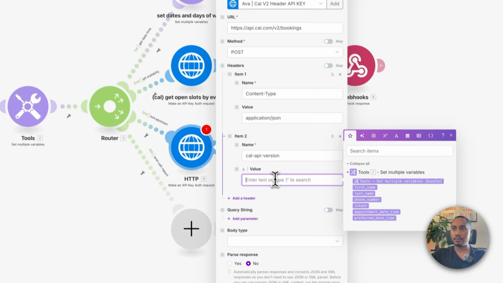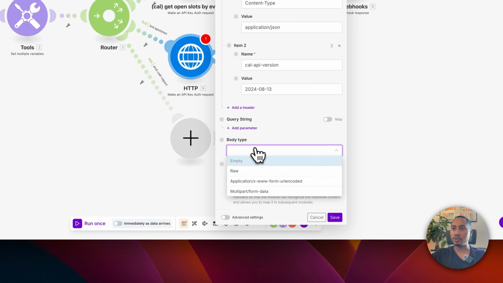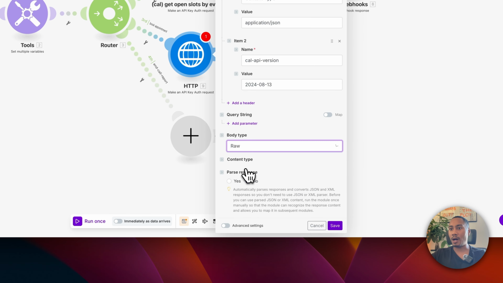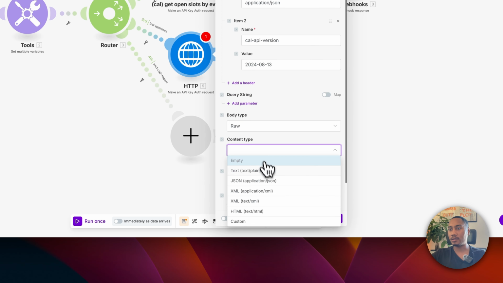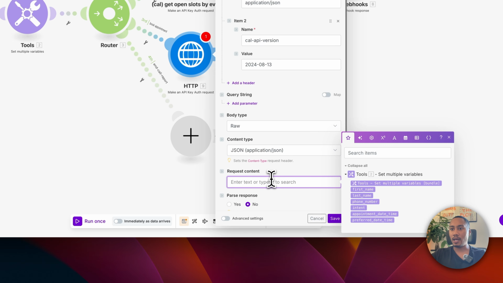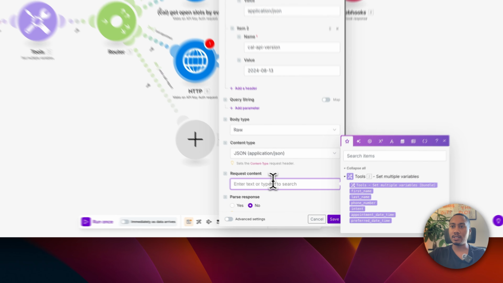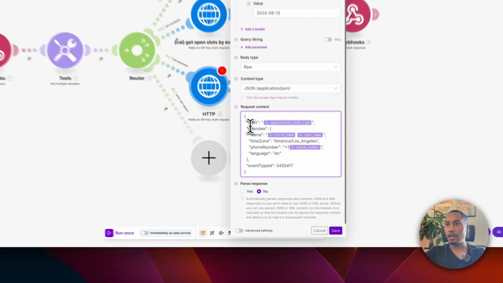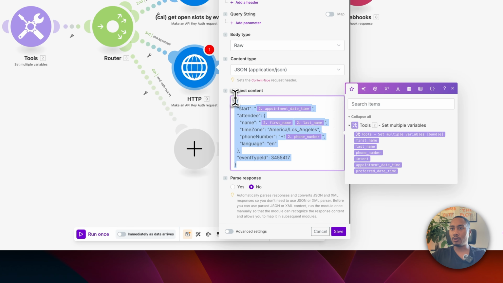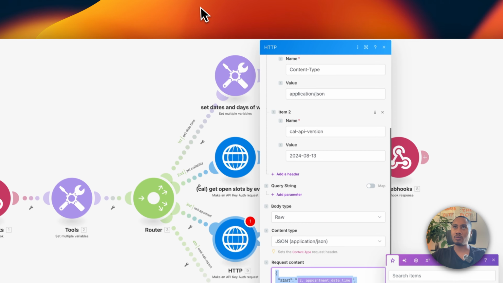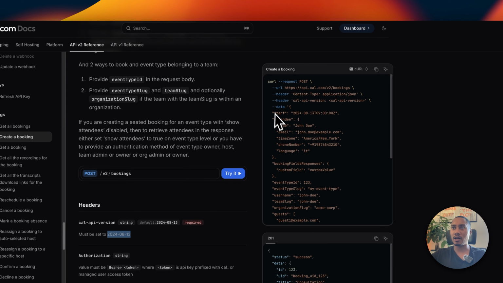Now, these are the only headers that we need to provide. Now we need to configure the body type. So it's raw. It's going to be JSON. And then the request body that we'll be using is this here. Very similar to the data points that are referenced in the documentation.